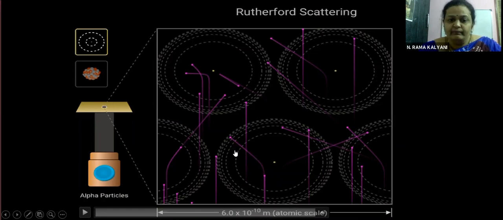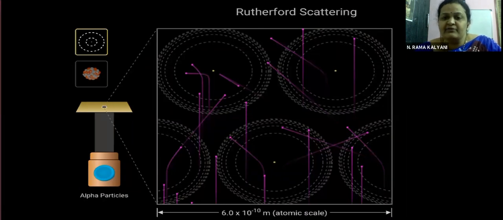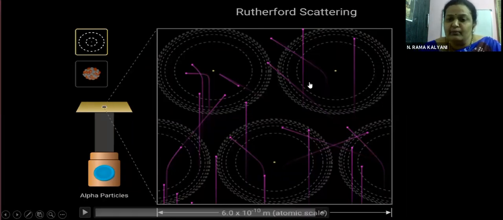Here, deflection is almost by 90 degrees. It came till here and then got deflected. So, children, you have seen the passing of alpha particles in different directions, where most of them are passing undeviated.